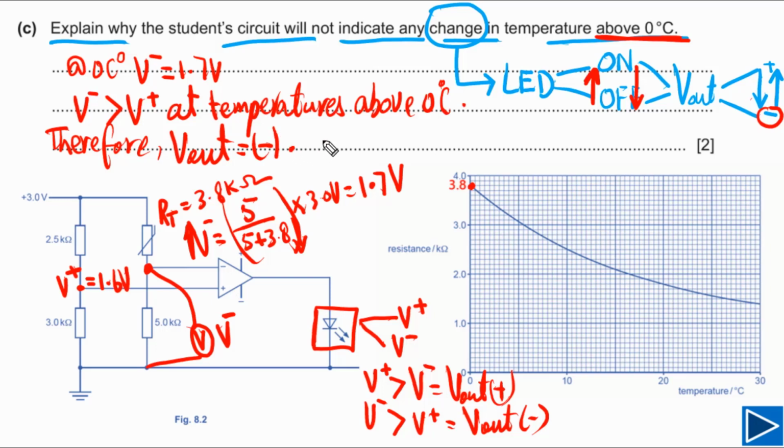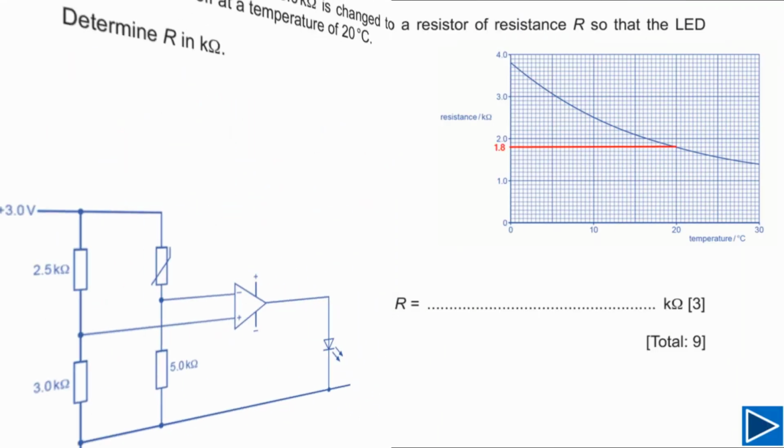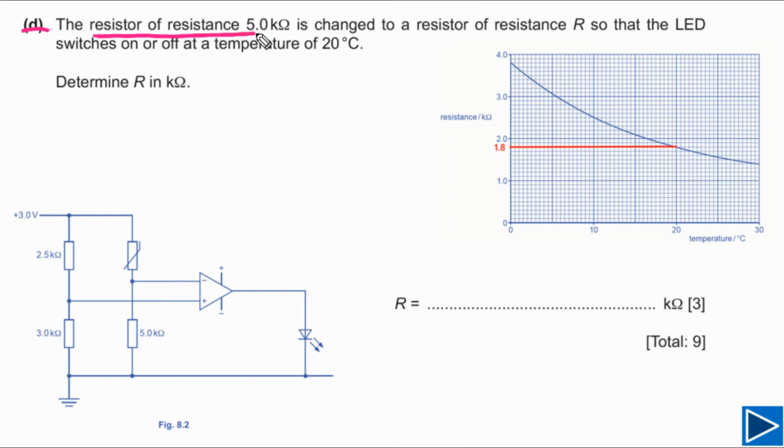It means that the LED is always off. We will not observe any change. The LED is off all the time. So we will not observe any change.